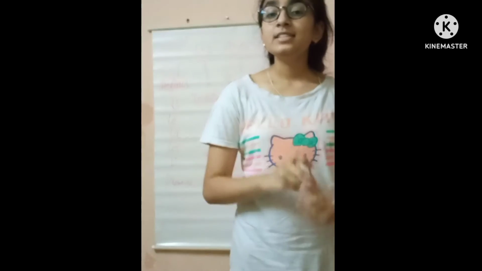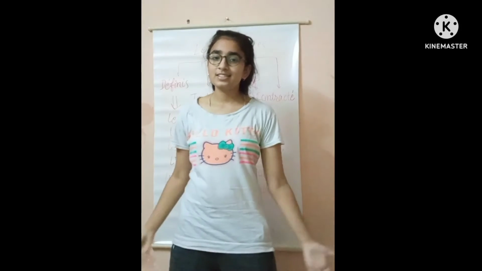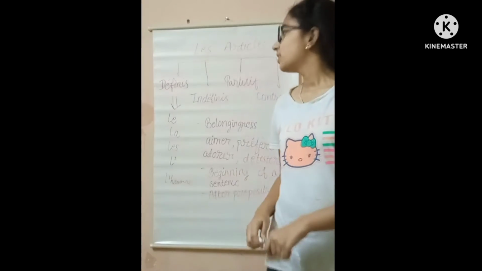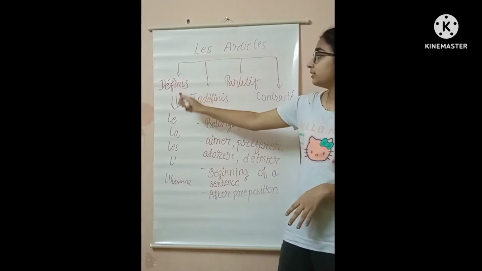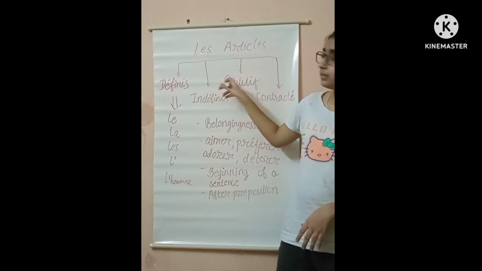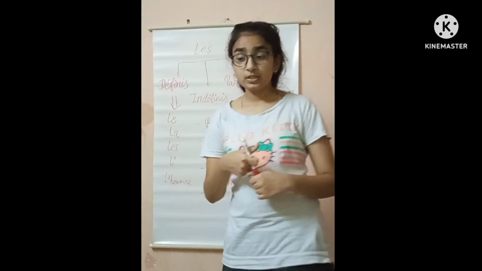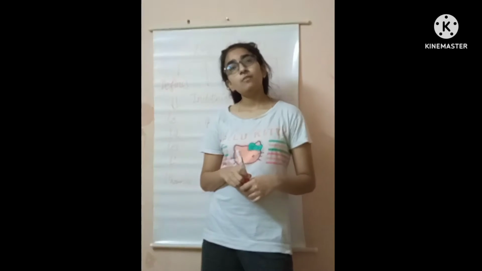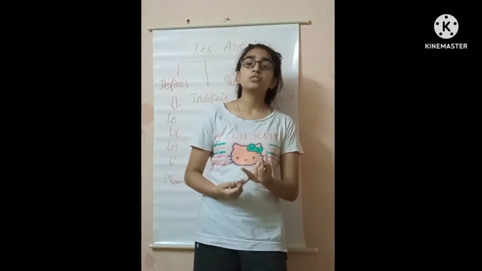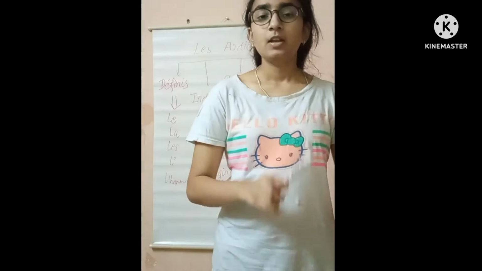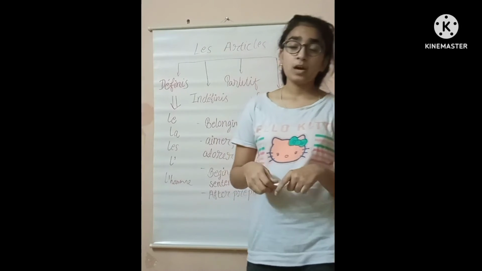I'm Nishtha, and in this lecture video we'll be studying articles in French. So without any further delay, let's go. In French we have four types of articles: article défini, indéfini, partitif and contracté. I know that is different from English. In English we have only two types of articles, definite and indefinite, which again consist of a, an and the. But that's not the case in French, where we have four types of articles.